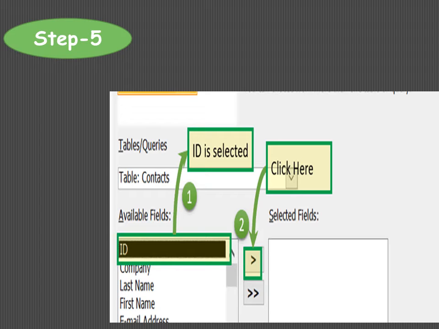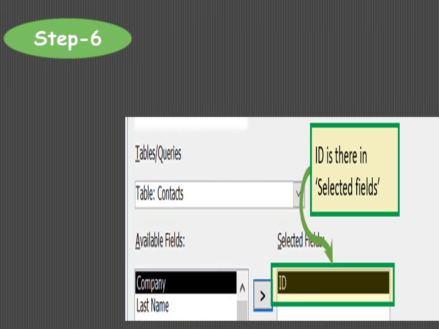For example, ID is selected here, and then you will click on the right angular bracket, which is here. You will click on this and it will be shifted to the selected field box.